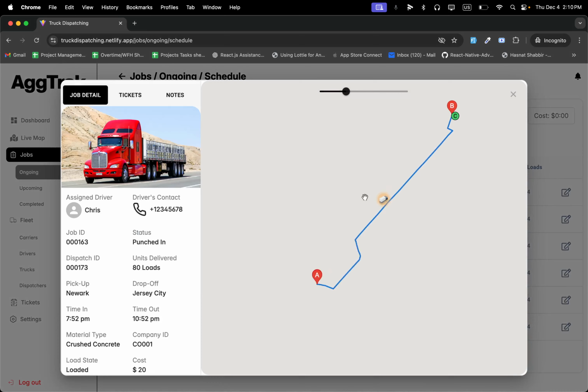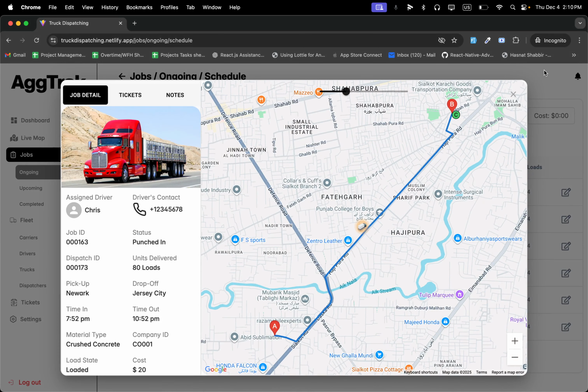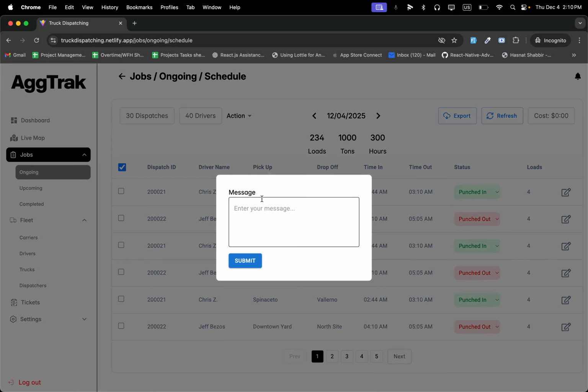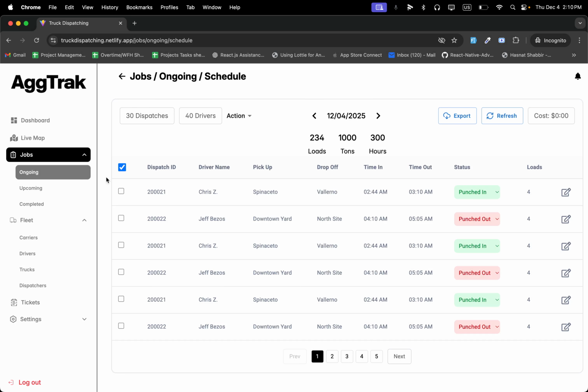You can check from this on the live map, dispatch ID, action. You can select a driver and message from here, all the drivers that you select.